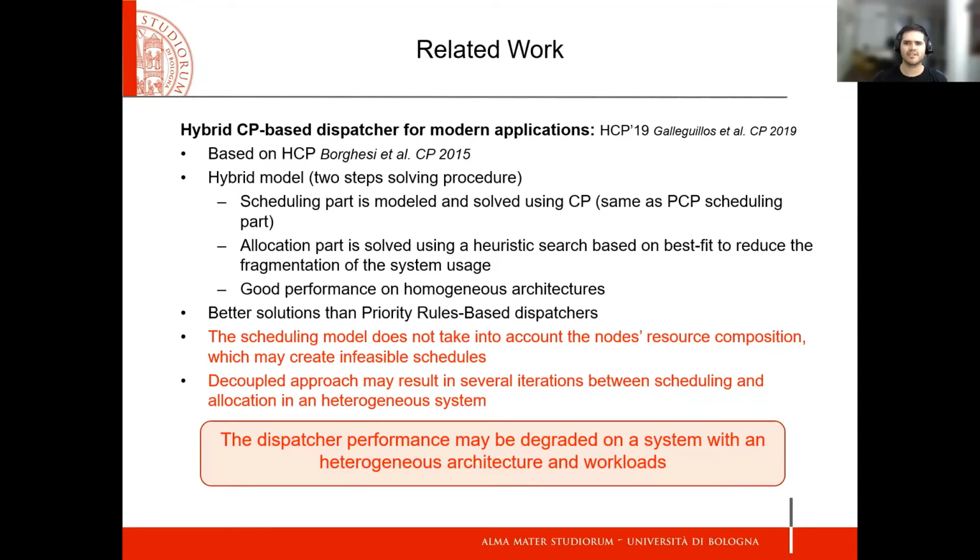This dispatcher presents a good performance on homogeneous architectures. And it also presents better solutions than PRB dispatchers, which are priority rules-based dispatchers. However, this scheduling model does not take into account the nodes' resource compositions, which makes some schedules infeasible, which are later fixed by the allocation heuristic, causing the dispatcher to iterate several times between the scheduling and allocation in a heterogeneous system, which presents a more complex architecture. Therefore, the dispatcher performance may be degraded on a system with heterogeneous architecture and workloads.